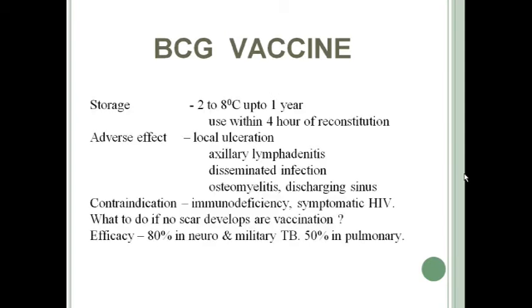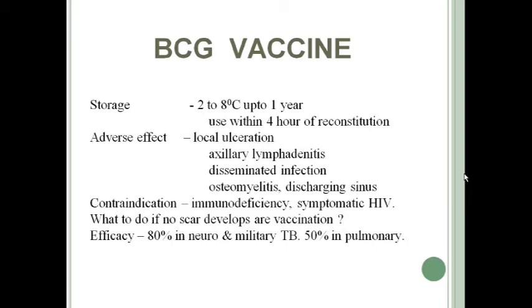BCG vaccine should be stored at 2 to 8 degrees Celsius for 1 year. It can be stored for 1 year at 2 to 8 degrees Celsius, but once it is reconstituted, it should be used within 4 hours. Once normal saline is added to it, you have to use the vaccine within 4 hours, and if it is not used, you should discard it. You should not use it after 4 hours of reconstitution.